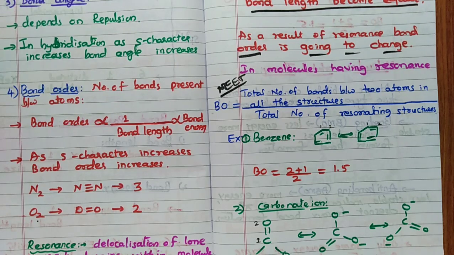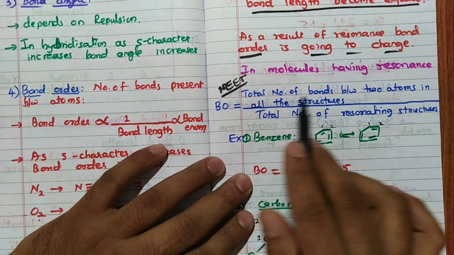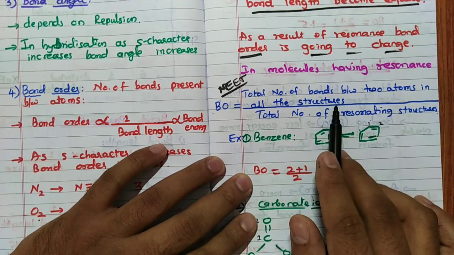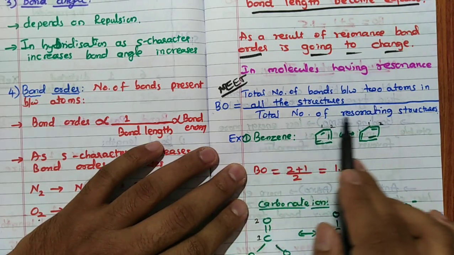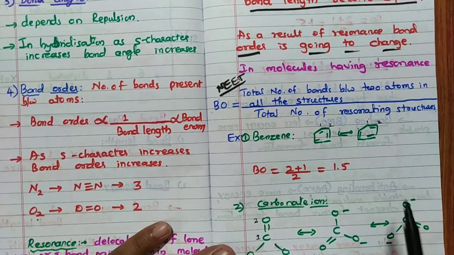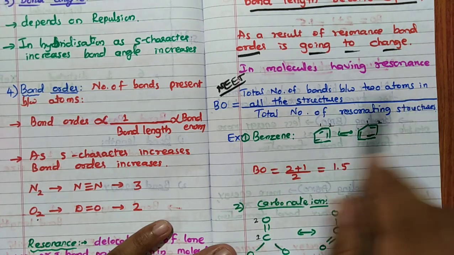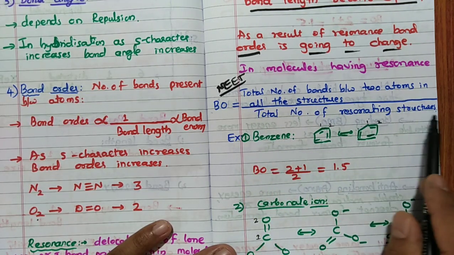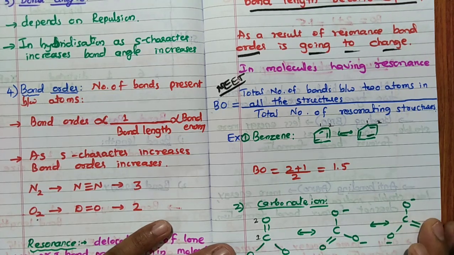See, if there are resonating structures, how do we calculate bond order? I will give you an example. Bond order is the total number of bonds between two atoms in all the structures divided by the total number of resonating structures. In molecules having resonance, remember, total number of bonds between two atoms in all the structures, divided by the total number of resonating structures.